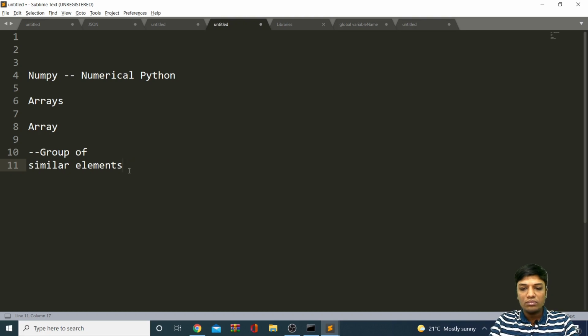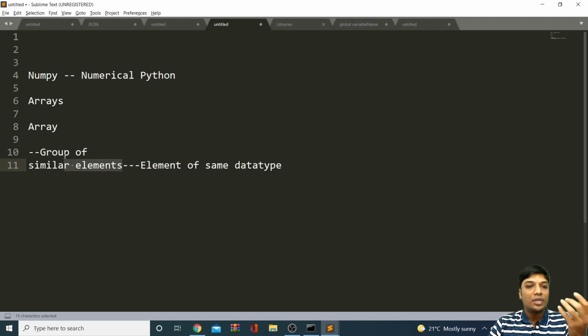Same data type means all elements might be strings, or floats, or integers. So elements of the same data type are called similar elements. A group or collection of similar elements is nothing but an array.